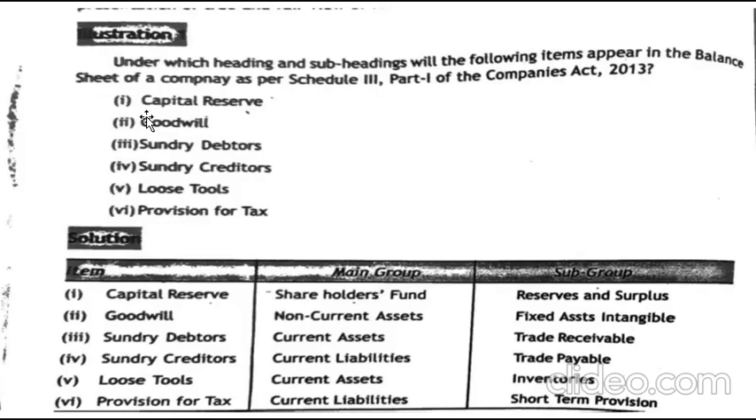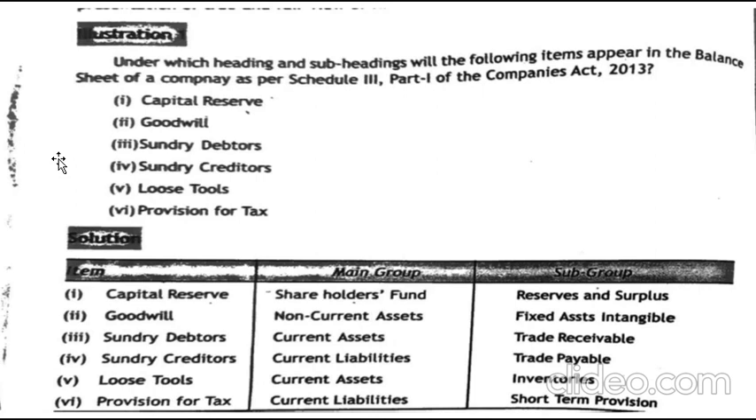So let us get into the first illustration in the presentation of financial statements chapter. Under this illustration, under which heading and subheading will the following items appear in the balance sheet of the company as per Schedule 3 Part 1 of the Companies Act 2013. They have given us capital reserve, goodwill, sundry debtors, sundry creditors, loose tools, provision for tax. We need to classify it into heading and subheading, that is main group and subgroup.